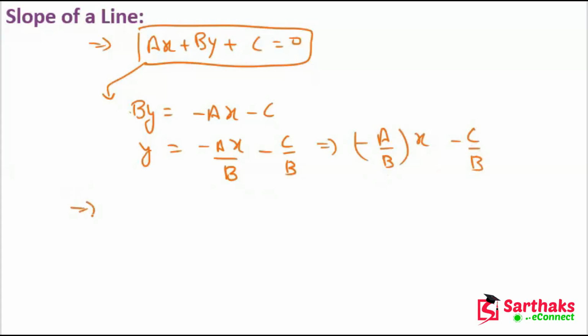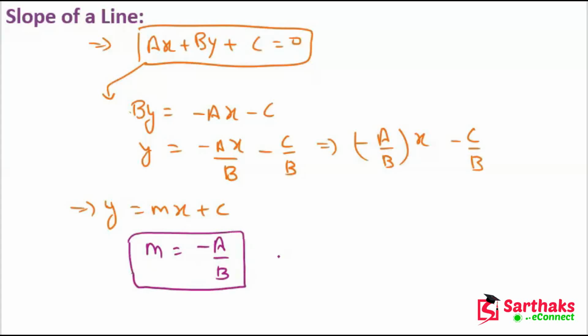If we compare with the equation y is equal to mx plus c, we have m is minus a upon b, and c is minus c upon b.